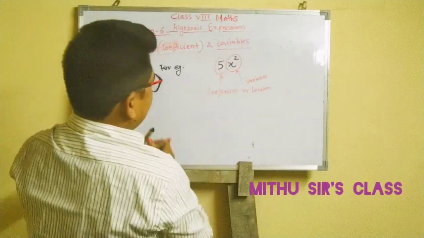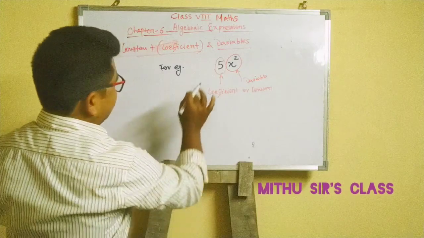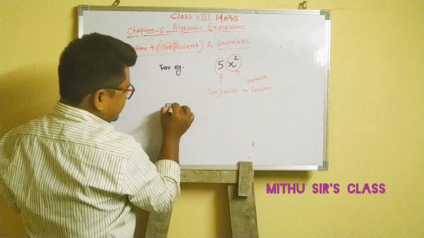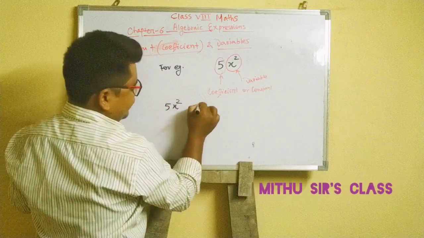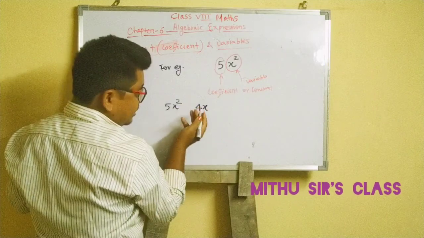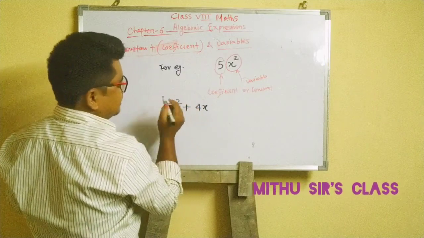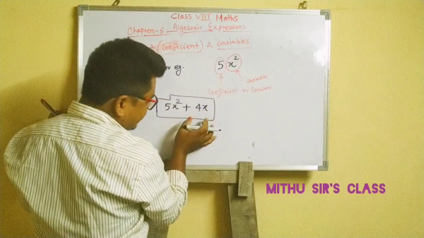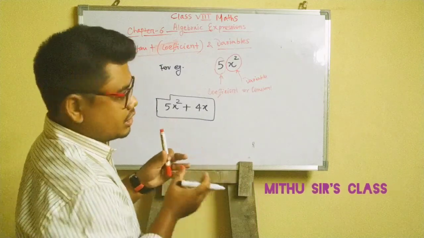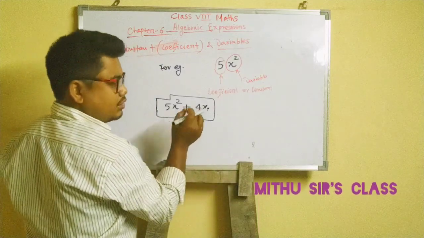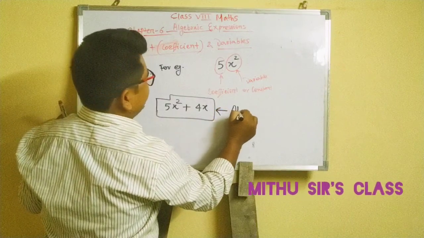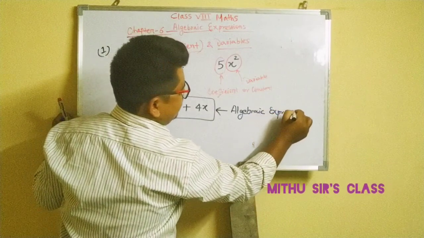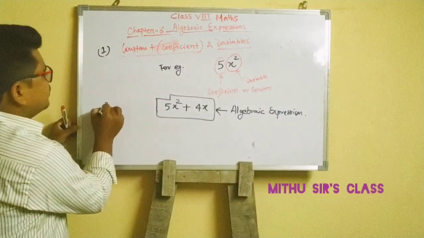So what is an algebraic expression basically? An algebraic expression is an expression in which there are variables and constants, along with mathematical operations like plus, minus, into, divide. Any expression in the form where there is a constant, a variable, and along with that some mathematical operations, that we call an algebraic expression. Okay, so that was: what is an algebraic expression?